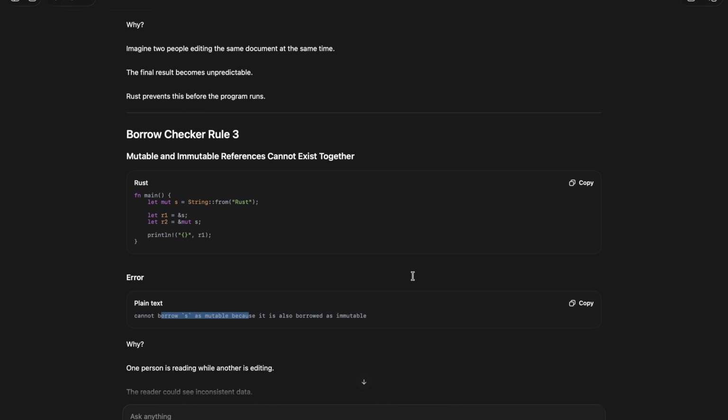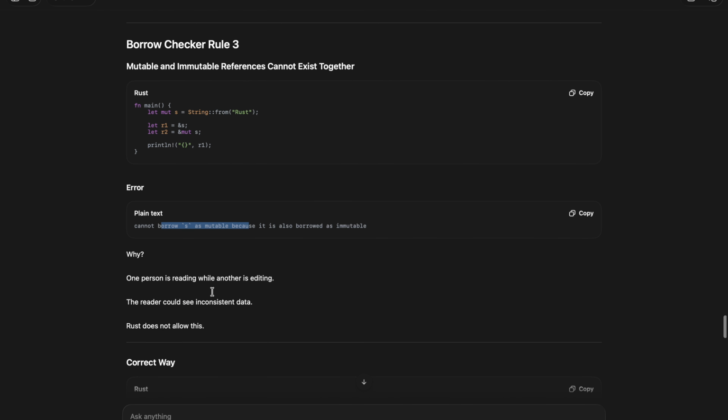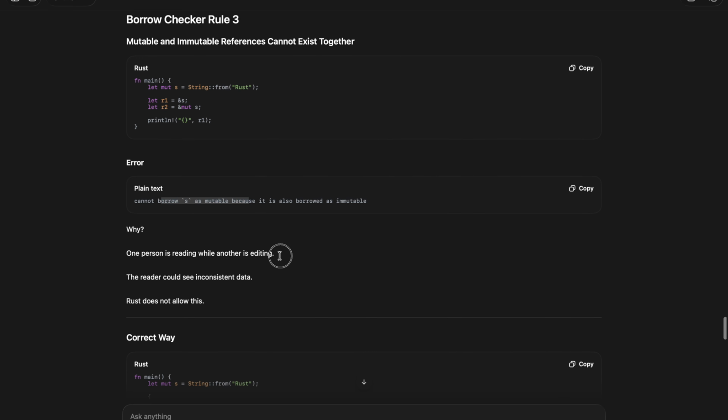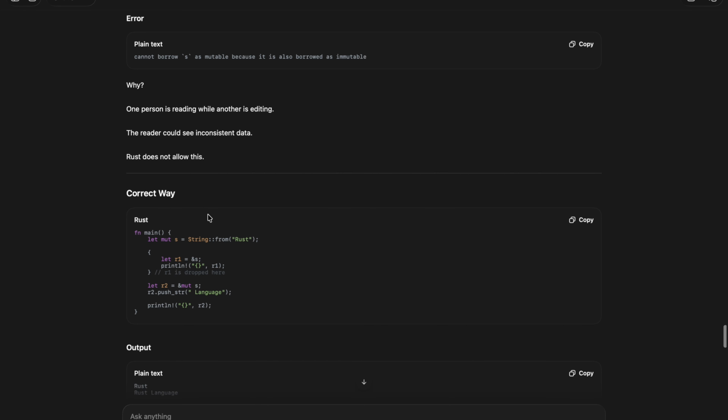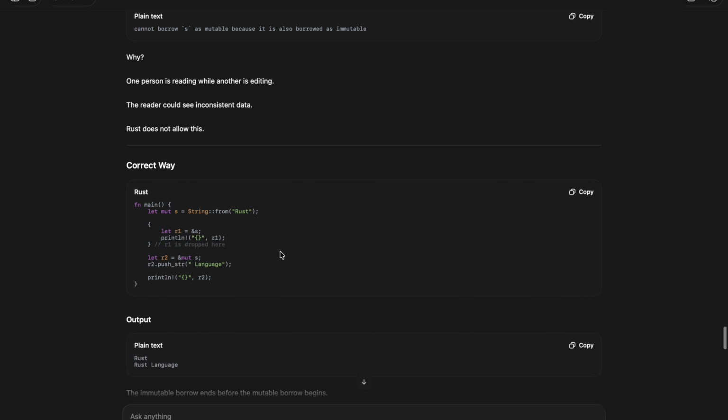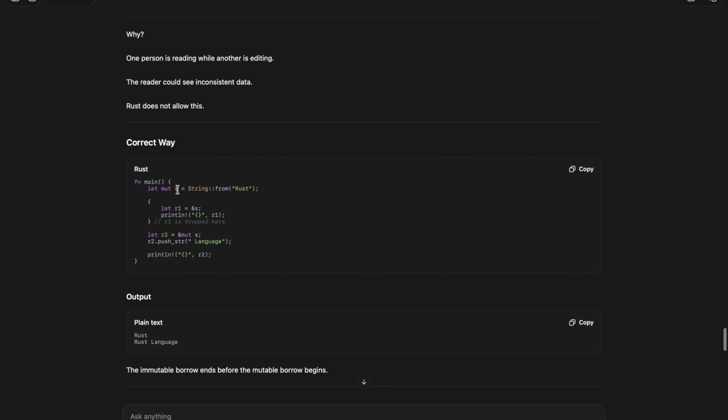That means one person is reading while another is editing. That is not a simple real-life example. One reference is reading and one reference is writing. That is not allowed by borrow checker rule 3. Rust doesn't allow this. Now the correct way to do this.